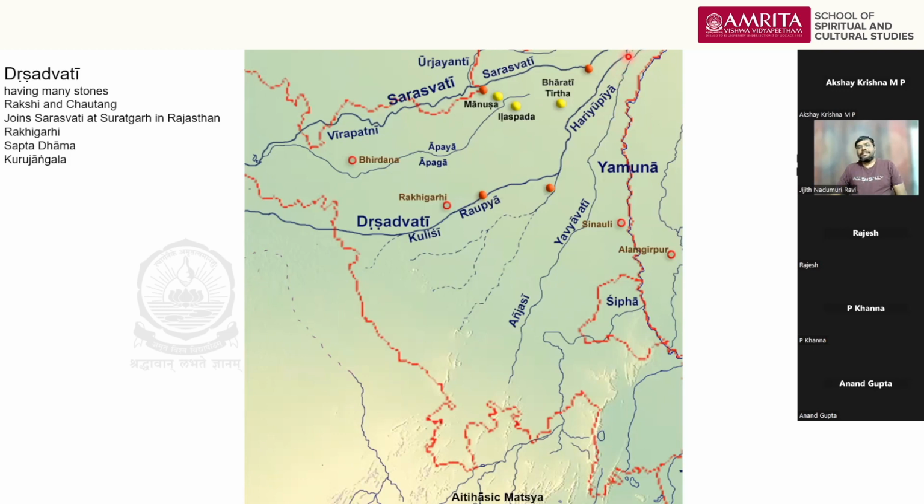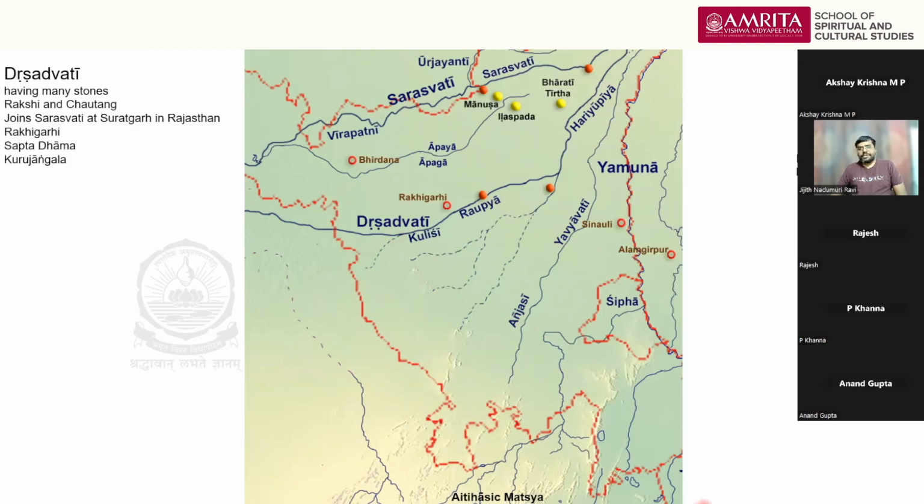At some point where the two rivers are very close by, they were stuck. They couldn't move anywhere. At this point, they were defeated. So this information is what is mentioned in the early Rigveda, and that is where Hariupya and Yavyavati are mentioned. Got it, sir. And Drashadvati is mentioned in subsequent sections. Drashadvati is mentioned, actually.